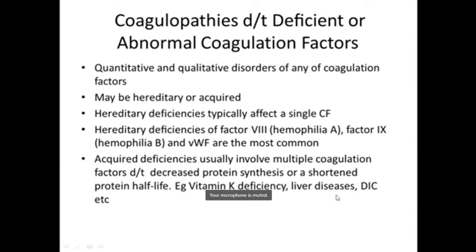Or if there is any liver disease, a parenchymal liver disease, there is decreased protein synthesis of the clotting factors which is going on in the liver. So multiple factors will be involved. In DIC, disseminated intravascular coagulation, ongoing continuous clotting is going on, blood clots are forming. So multiple factors are used up, and there is deficiency of the multiple factors. So these are some acquired causes, and these are the hereditary causes which are most common.